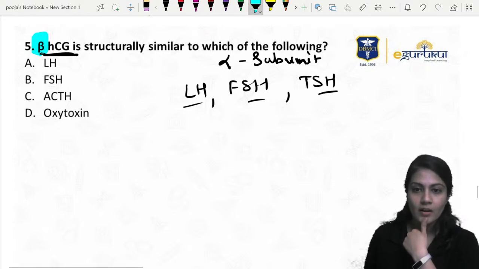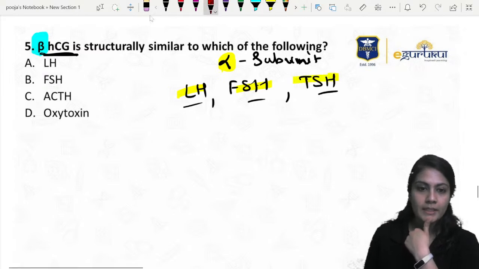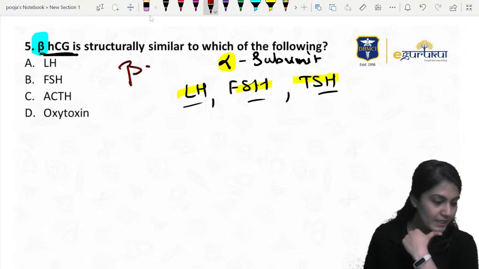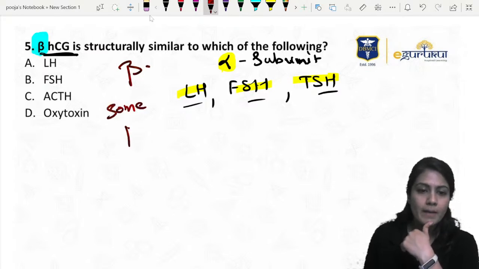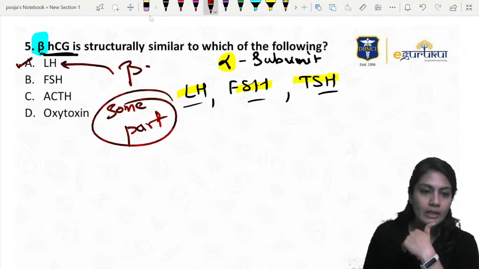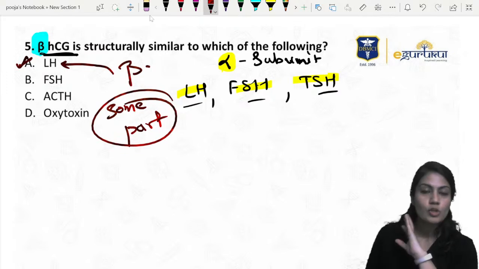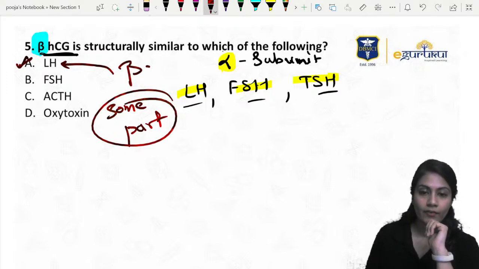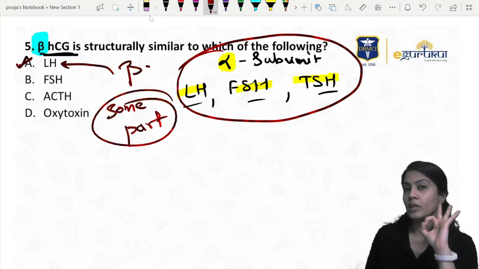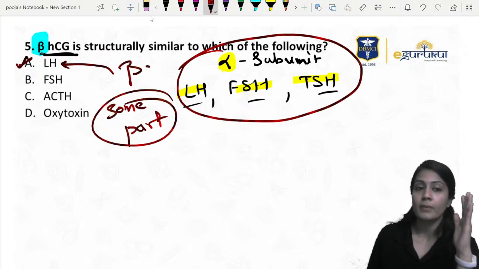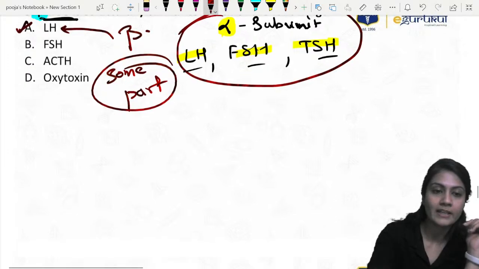So remember, alpha is similar to all of them, but the beta they ask about is only similar in some part, some protein molecules, to LH, only LH. FSH, TSH will not come. If they would have asked about the alpha subunit of the HCG, then these three are similar, but the beta subunit is similar to only one, that is LH.